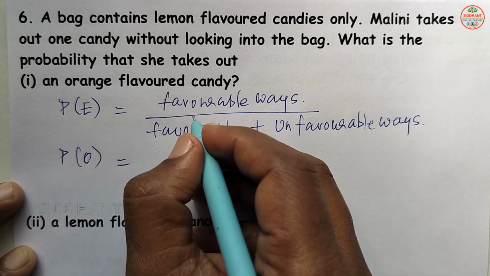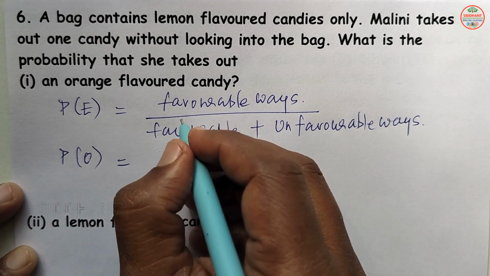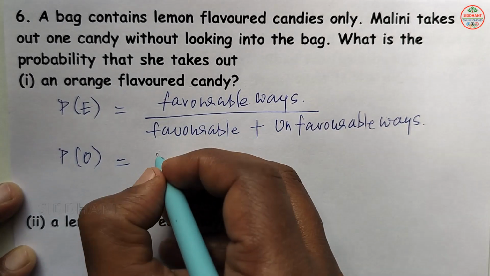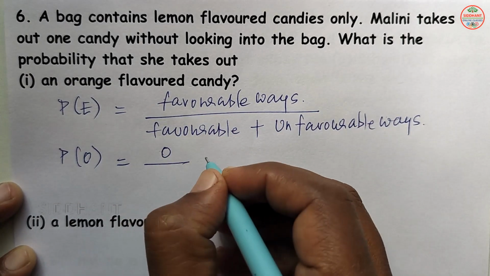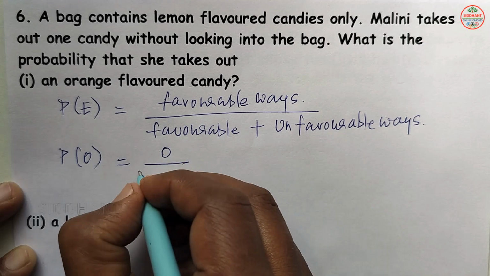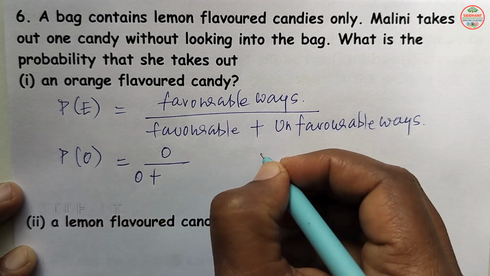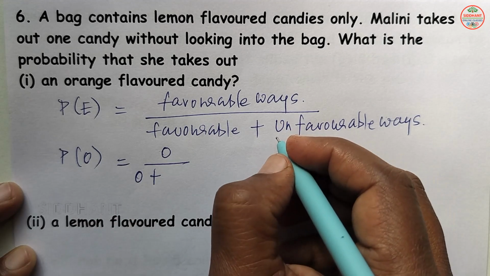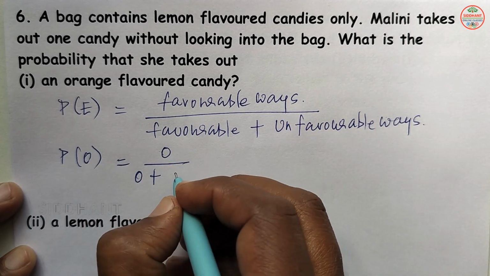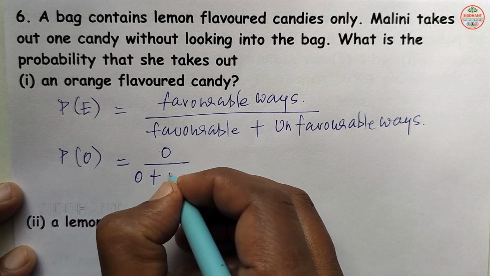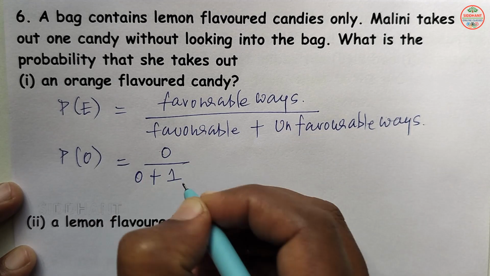Now what is the chance of getting orange here? The favorable ways of getting an orange is 0, and the unfavorable ways will be 1, that means not getting orange is 1.